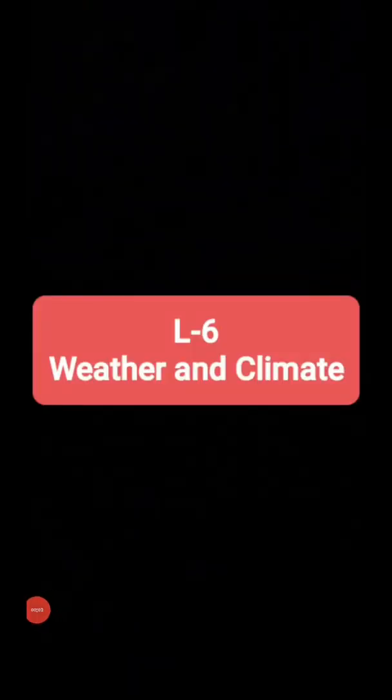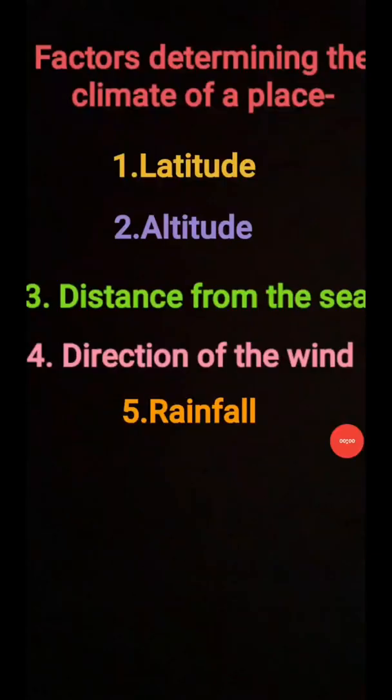Today we will be continuing with chapter 6, that is weather and climate. Yesterday we talked about the different kinds of climate zones, the torrid zone, the temperate zone and the frigid zone. Today we'll be discussing how the climate is changing in all these zones.